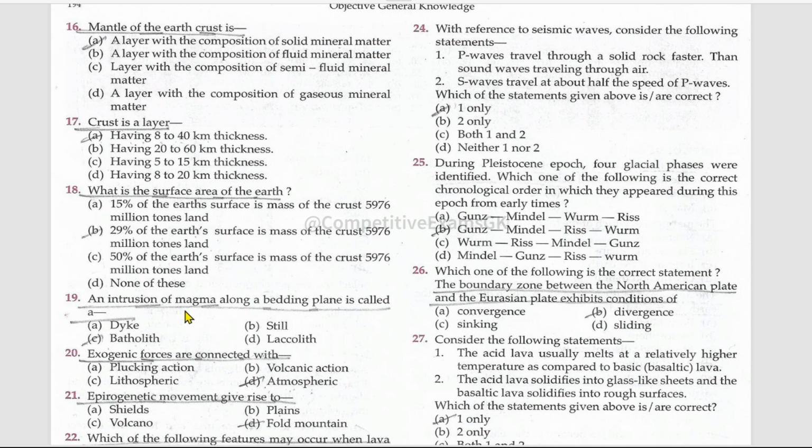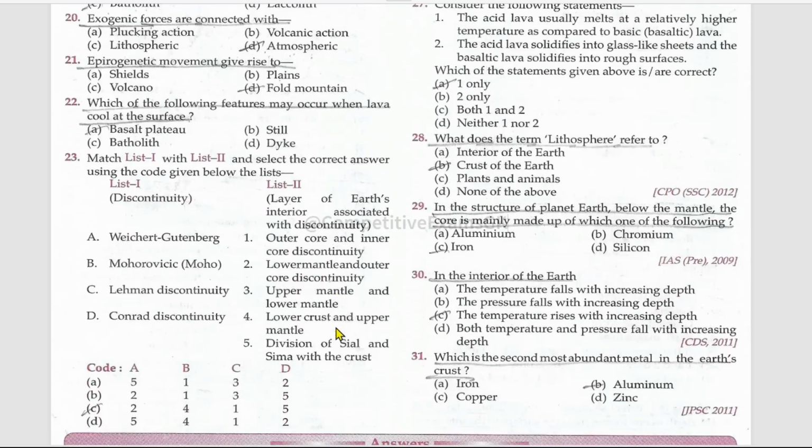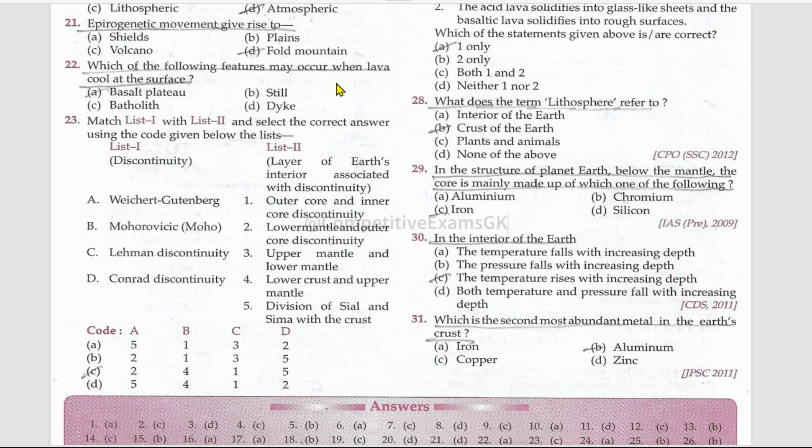An intrusion of magma along a bedding plane is called batholith. Exogenic forces are connected with atmospheric. Epirogenetic movement give rise to fold mountains. Which of the following features may occur when lava cool at the surface, that is basalt plateau?